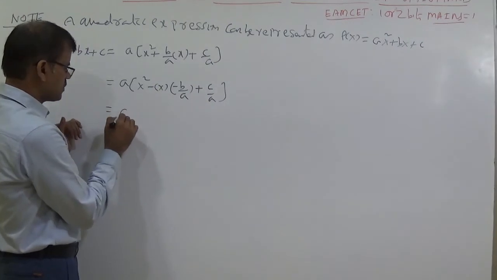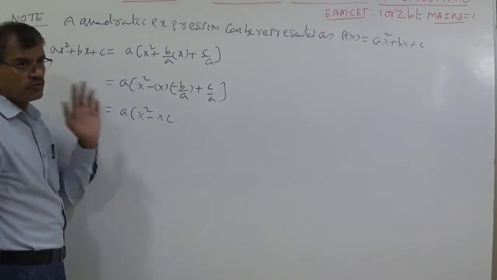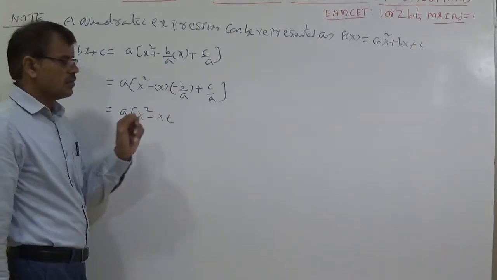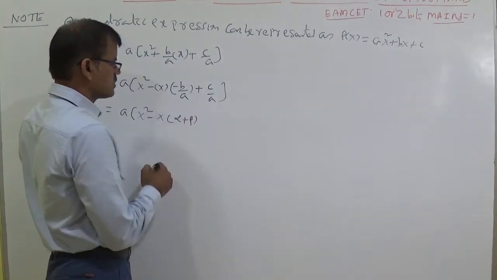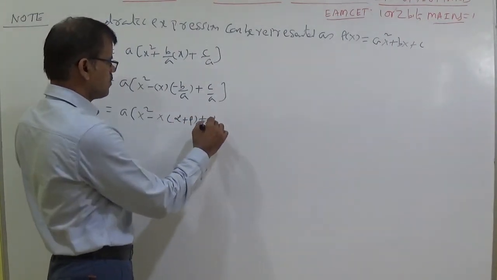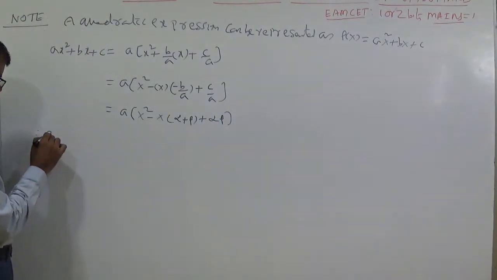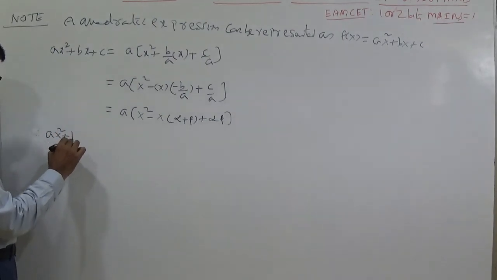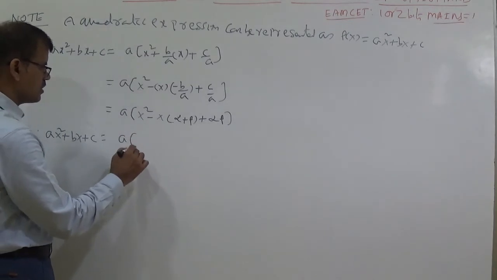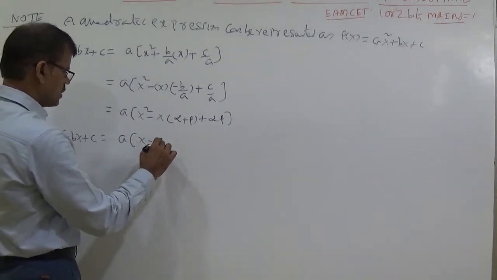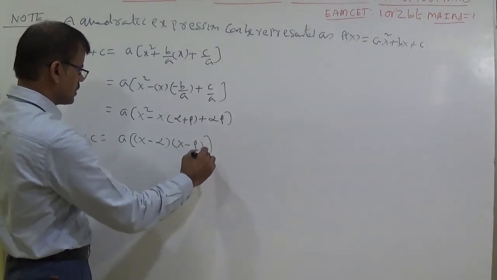We have already proved that minus b by a becomes alpha plus beta and c by a becomes alpha beta. Therefore, the quadratic expression can be written like this: a into x minus alpha into x minus beta.